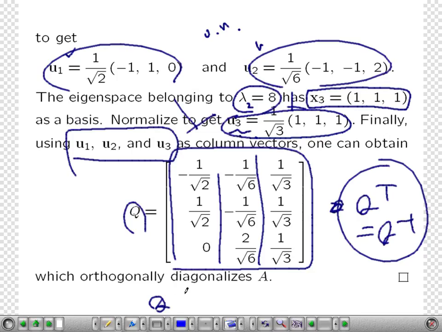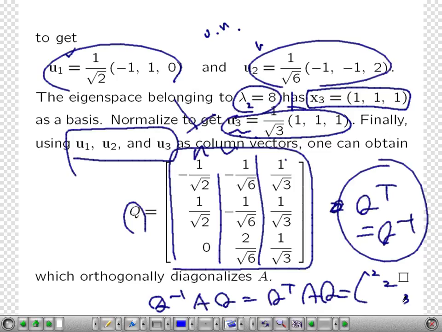And Q inverse AQ, which is Q transpose AQ, is the same as lambda. We have U1 here, U2, whose corresponding eigenvalues are 2, and U3 here, whose corresponding eigenvalue is 3. So Q inverse AQ is a diagonal matrix like this.